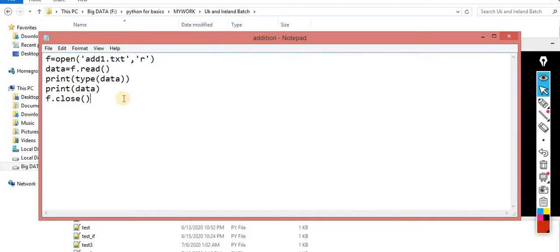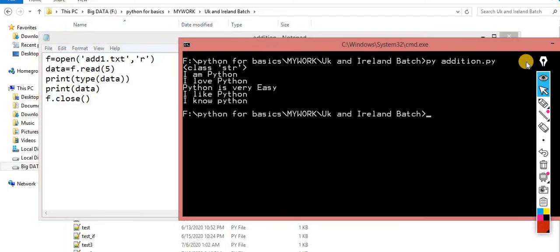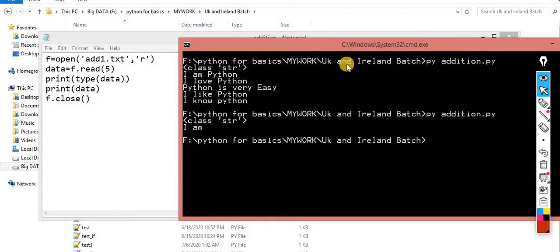Now the next is read n. For this point of time, I am reading only 5 characters. Now understand this scenario. You can check it out. The file reads 0, 1, 2, 3, 4. It means it reads only 4 characters, because the fourth one is a space. That's why it's showing none here.